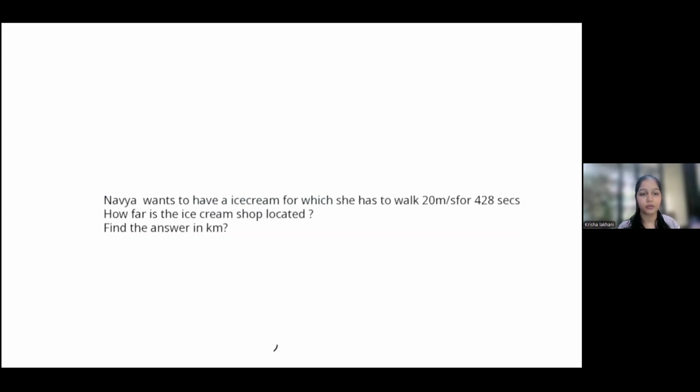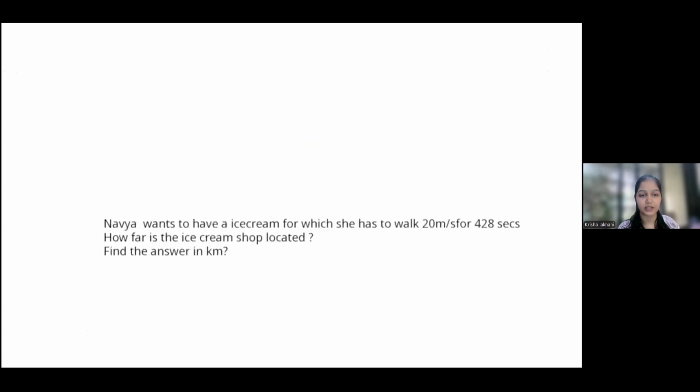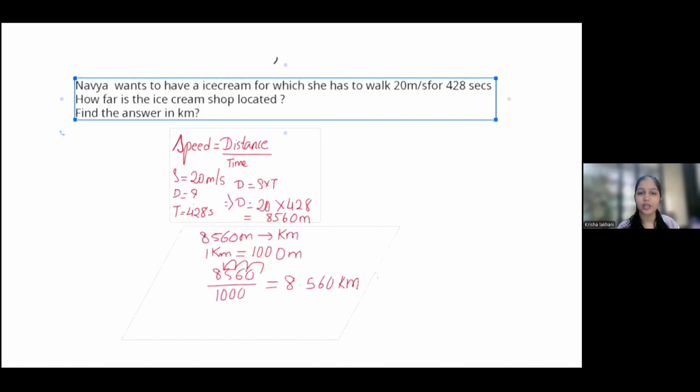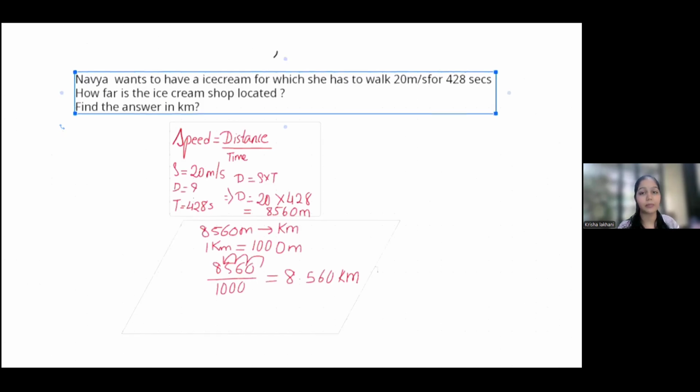As you know, the question says that Navya wants to have an ice cream for which she has to walk 20 meter per second for 428 seconds. How far is the ice cream shop located? And there's a twist here that you have to find the answer in kilometer.